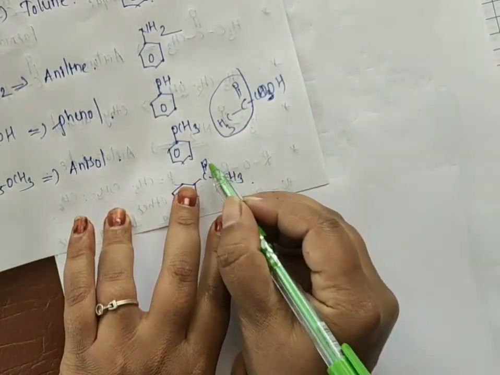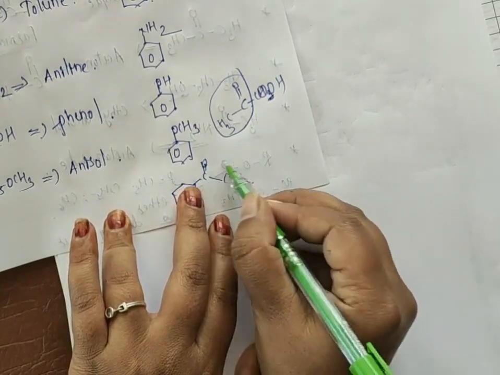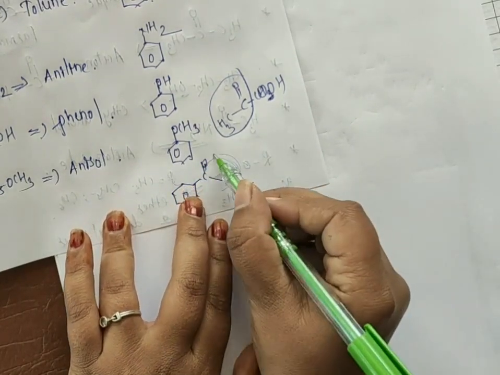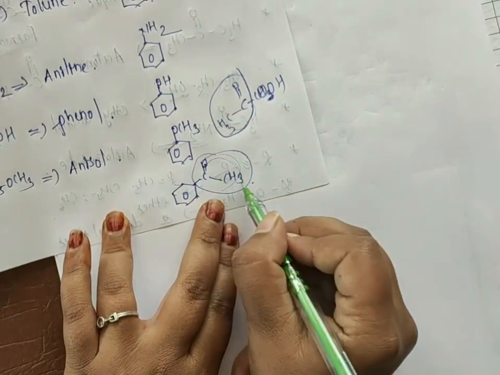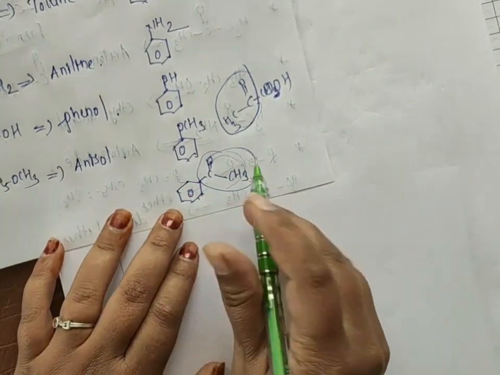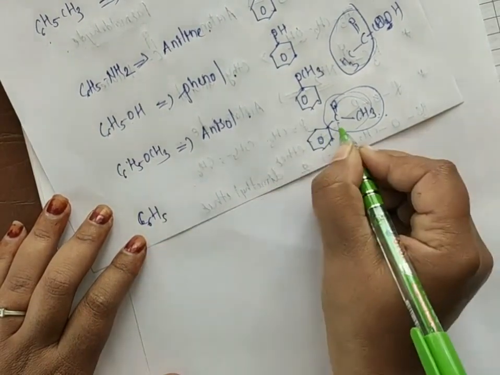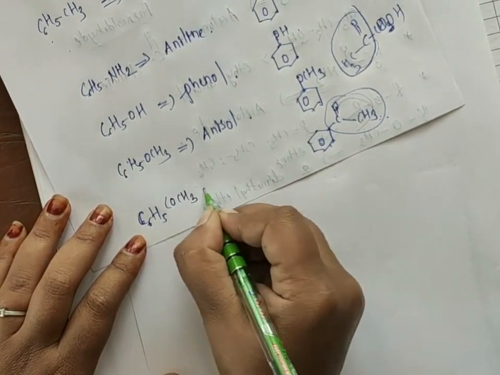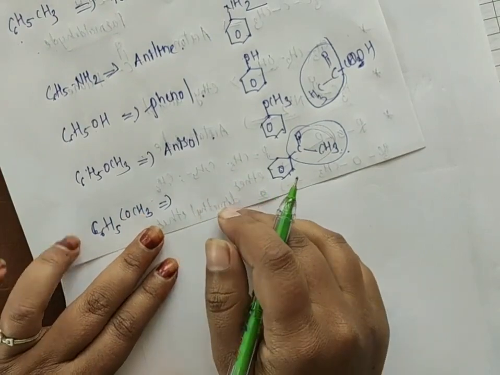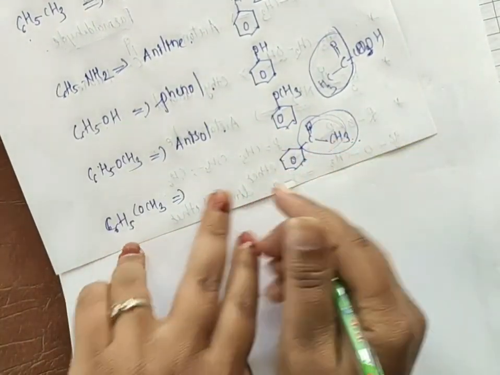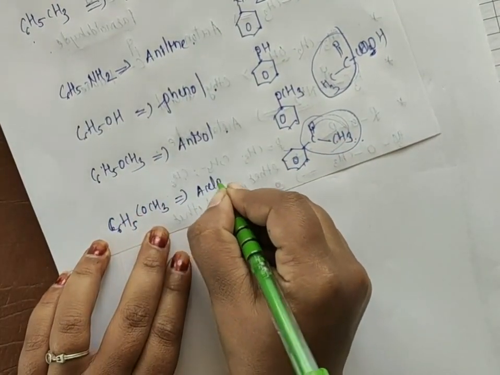So here also there is a presence of an aceto group. Yes or no? C double bond O. This is also an aceto group. Only the remaining part is a benzene. So in that case I will write the formula C6H5COCH3. The common name for this compound will be acetophenone.